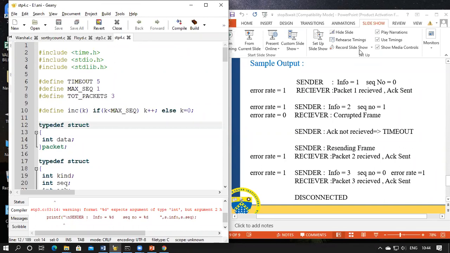Now we will see one example of how it works with the program. While running the program, we have to assign the total number of packets, sequence number, and the timer. So this is assigned in the program itself. So 3 packets are sent in the sample output.